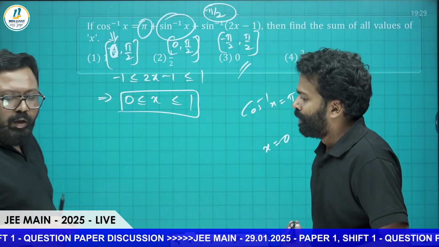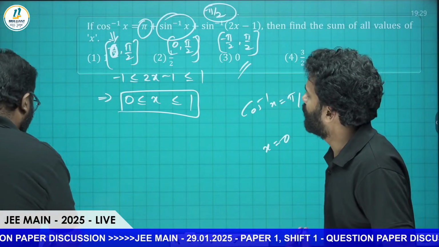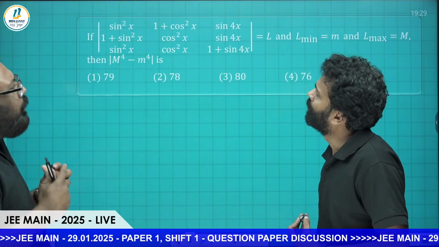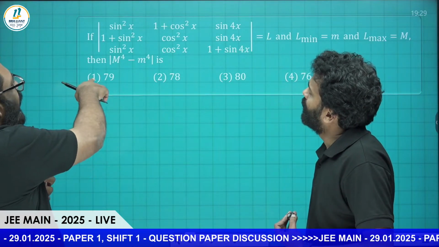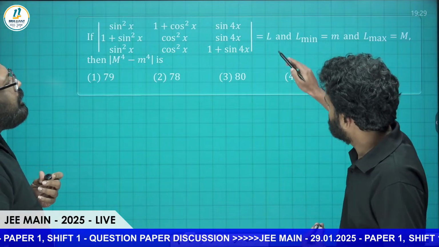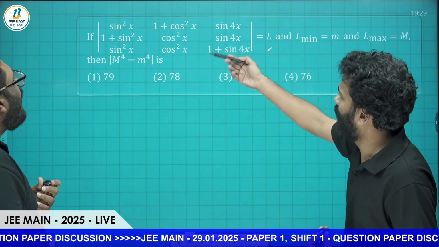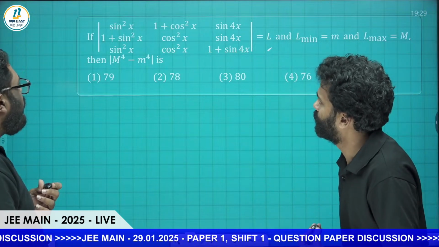Okay, my dears, moving on to the next question. It's a simple determinant question. They're asking you to find the determinant, which is expressed as L, and L minimum and L maximum are given. You have to find m raised to 4 minus n raised to 4.